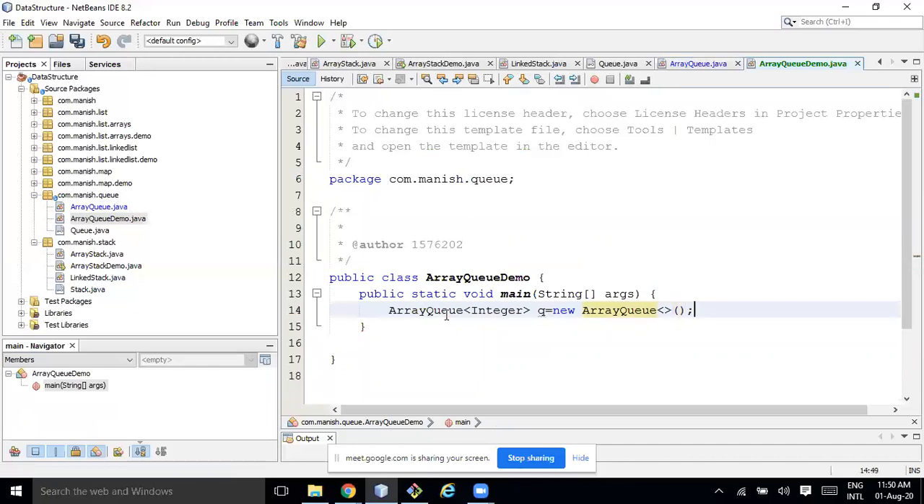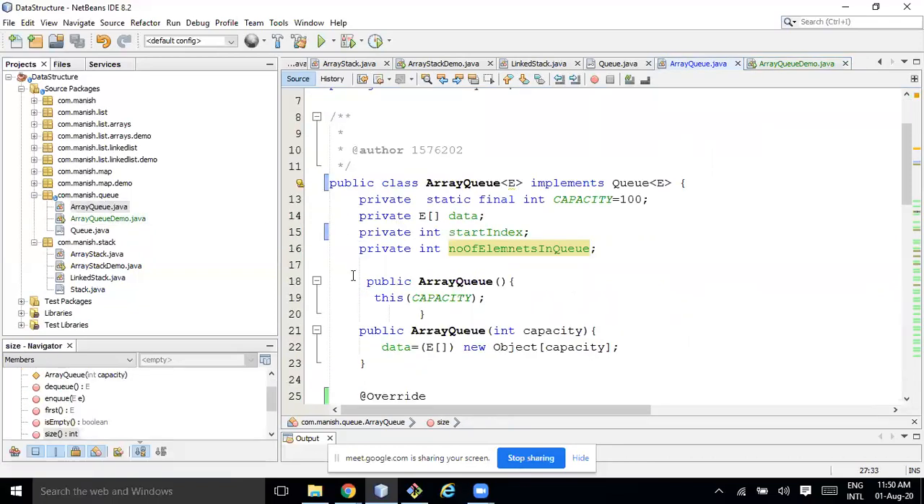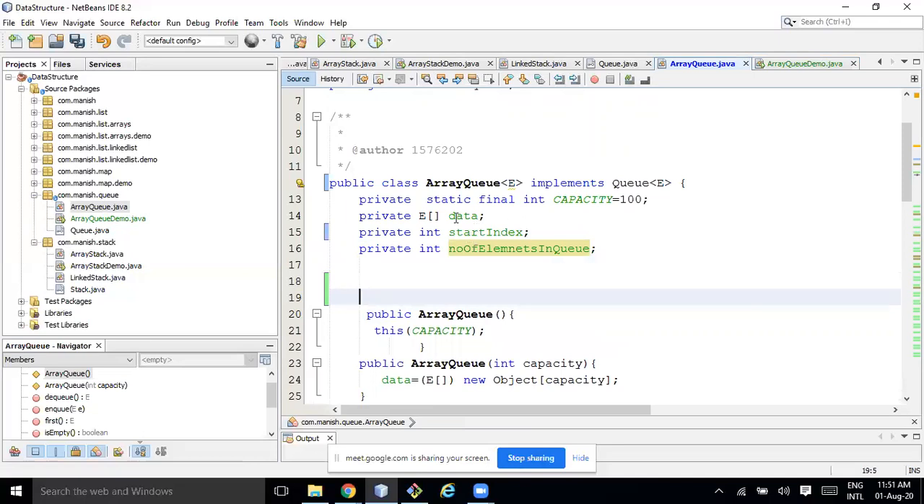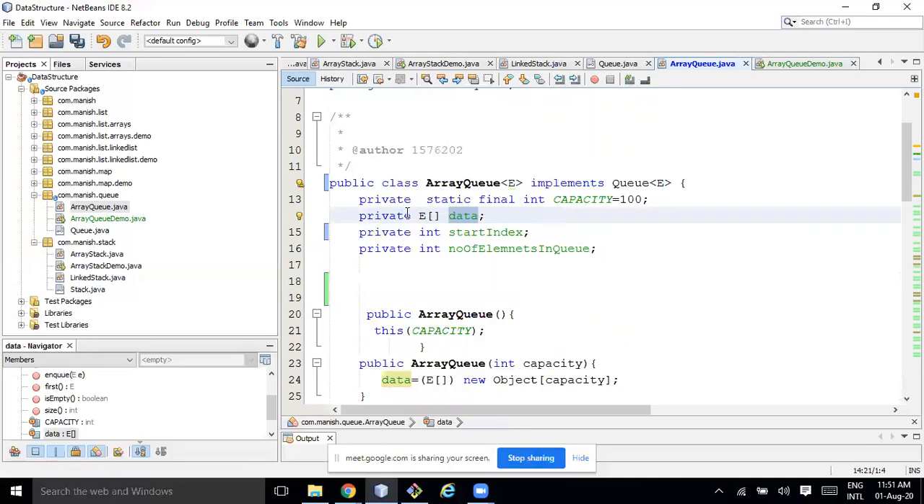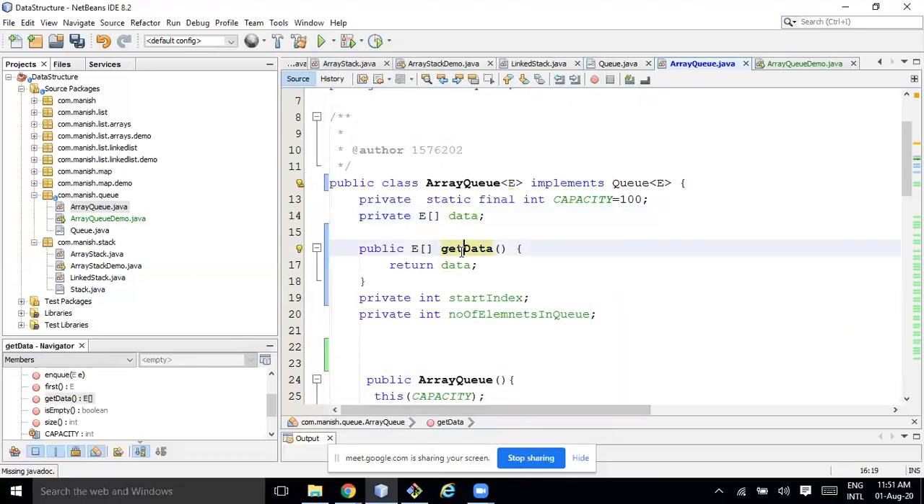And let me keep the size also 10. So we are creating a data array of length 10. And then we can do q dot enqueue 10, q dot enqueue 20, q dot enqueue 30. Okay. For debugging purposes, I'll add one method to get this data array, right? So I'll insert one getter to get the data so that we can print it.